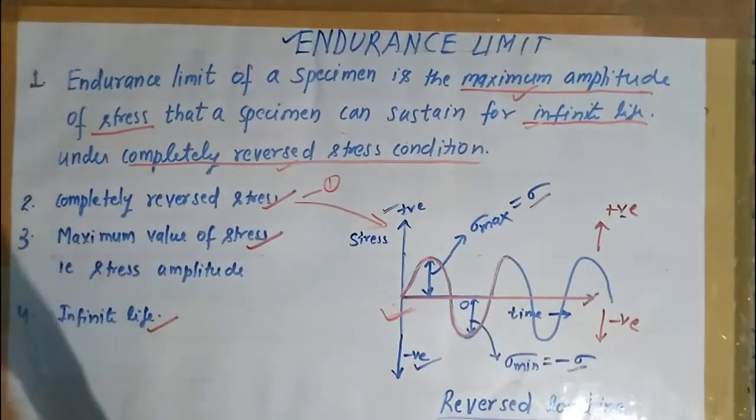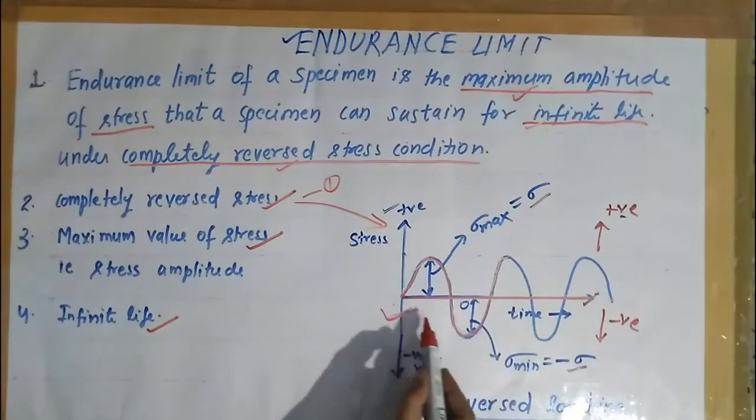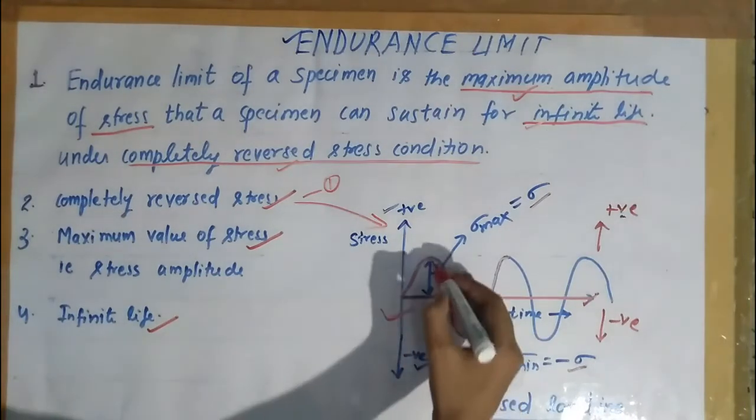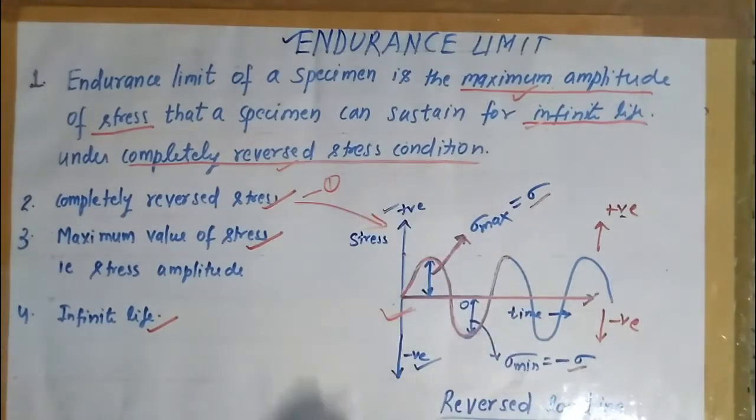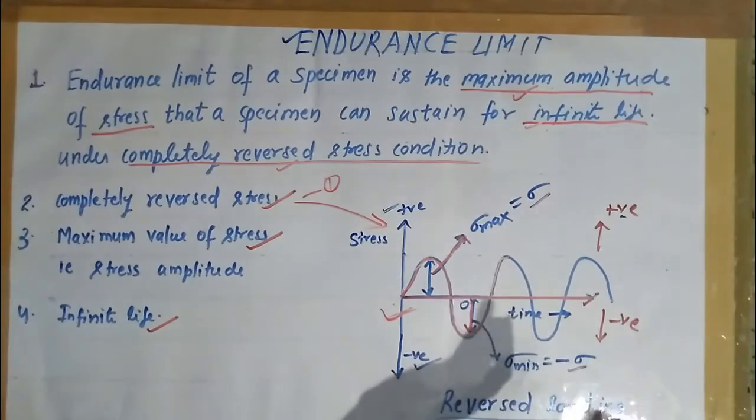Now the second point: the maximum value of stress, that is, the stress amplitude. The maximum value of stress or the stress amplitude of this curve is sigma max, or we can take it as sigma min, because the values of sigma max and sigma min are the same in magnitude. So we have to consider only the magnitude. The maximum value of stress we have to take into consideration here.